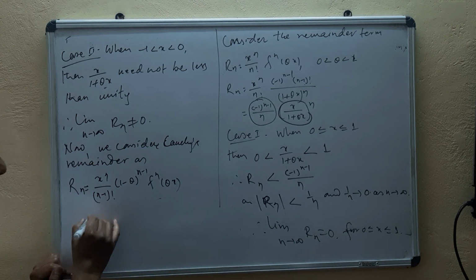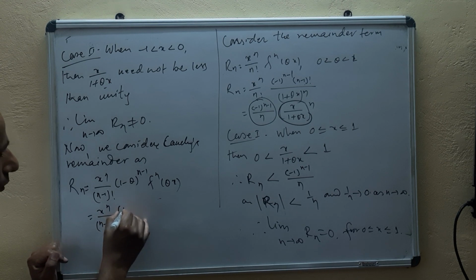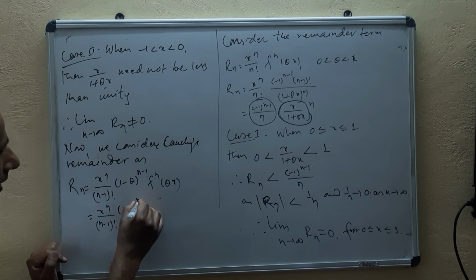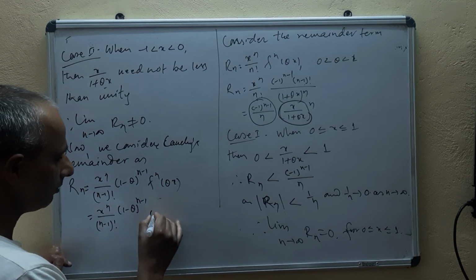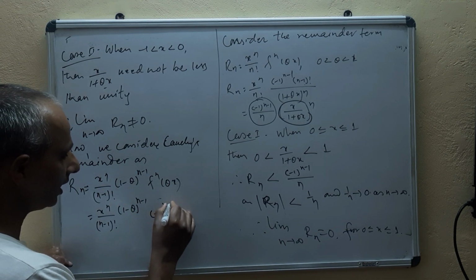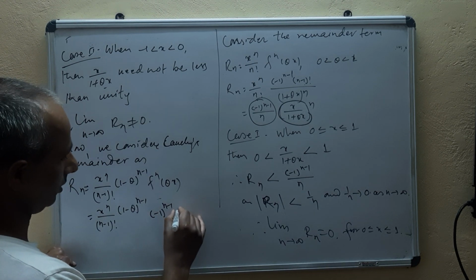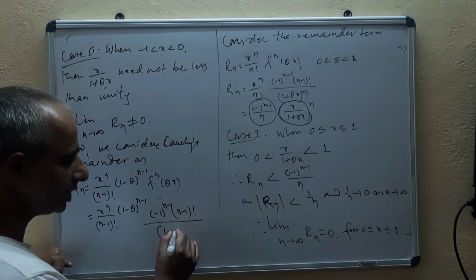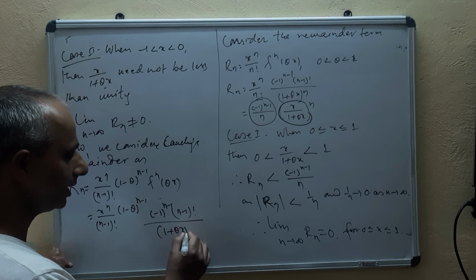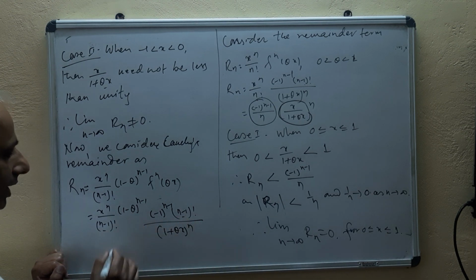Now we'll put in their value: x^n upon n minus 1 factorial, 1 minus theta whole power n minus 1, f^n of theta x. Means we have found f^n x as minus 1 to the power n minus 1, and here was n minus 1 factorial divided by 1 plus x, but here it will be 1 plus theta x whole power n. We have got this one, isn't it? So n minus 1 factorial cancelled.